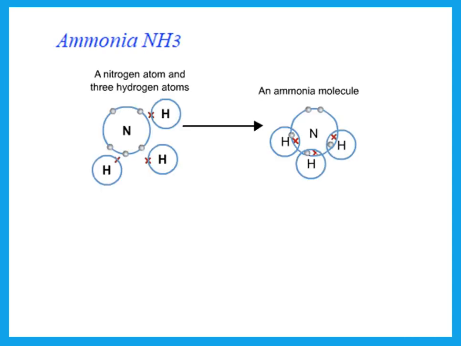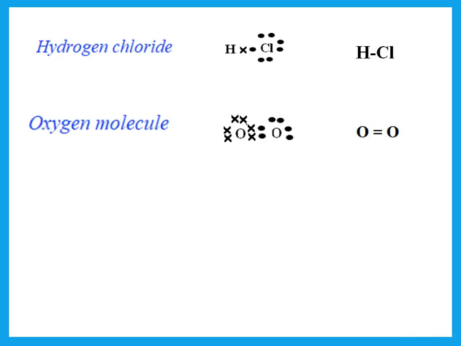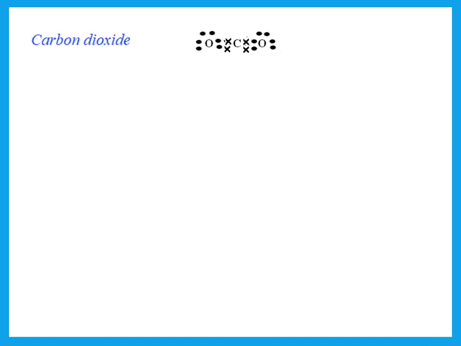Ammonia, please pay attention. Nitrogen is in group 5. It has 5 electrons in its outermost shell. It needs 3. So it will need 3 hydrogens to donate or share 3 electrons. It still has 2 more around it. Please don't forget the 2 electrons remaining on the nitrogen that are not involved in bonding. Hydrogen chloride, please sit down and practice drawing all of this.